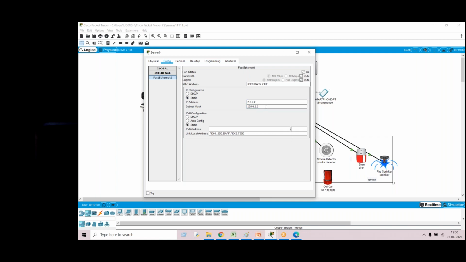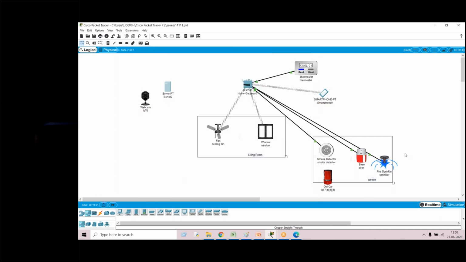It is not taking, sir. That's the problem. Click on subnet mask. Okay, sir, it's not entering. That's the problem, sir. I'm unable to enter the digits. Okay, not able to enter the IP address. Can you show me your screen once? Let me see. Actually, I'm on my mobile, sir.